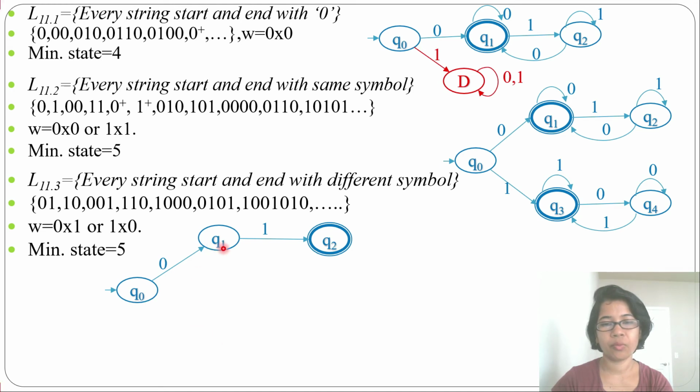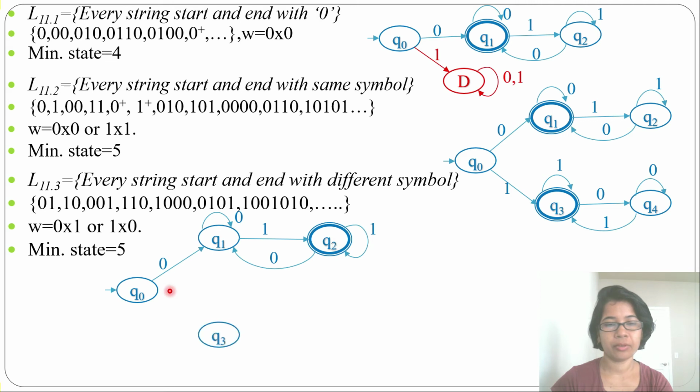Now from Q1, 1 is going to Q2 and 0 can be a self loop, because it starts with 0 and ends with 1, so in between it can be anything, just make a self loop. And from Q2 by 1 it can be a self loop, and by 0 it will come to state Q1.